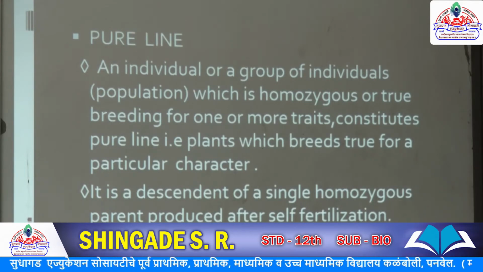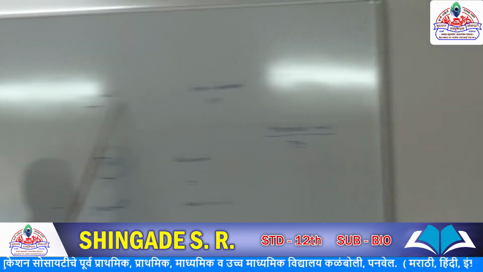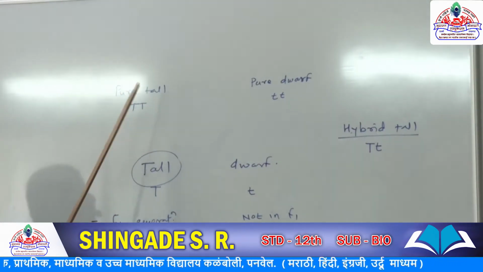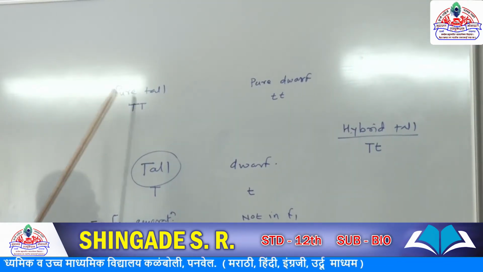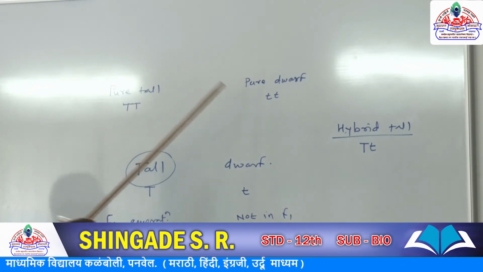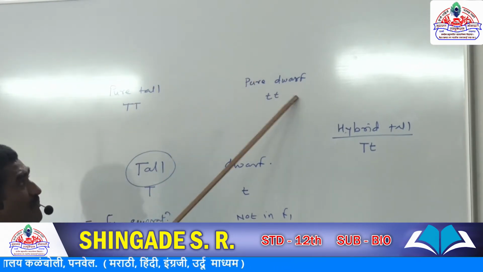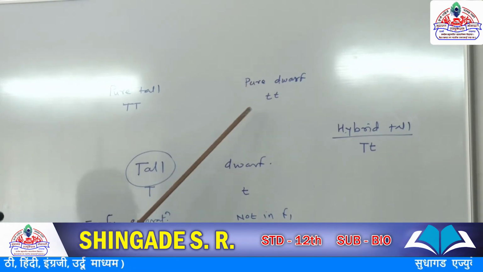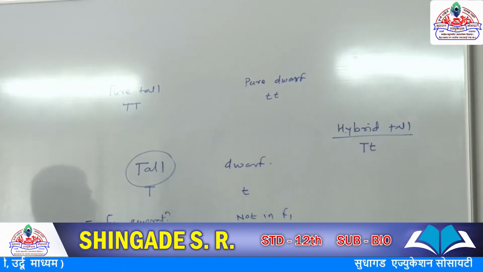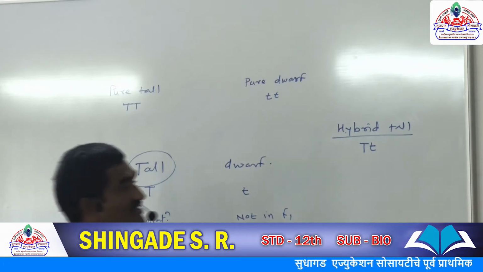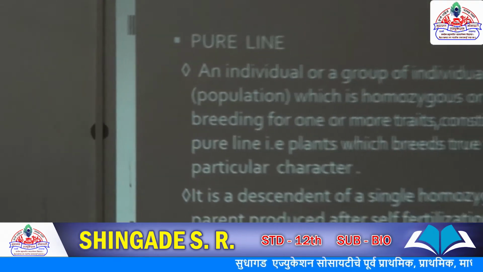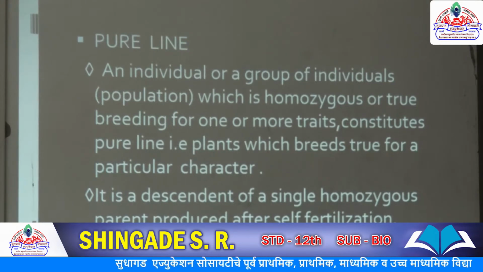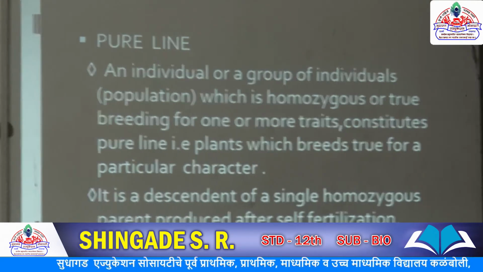A pure tall plant is an individual which is homozygous or true breeding. Similarly a pure dwarf is a pure line. It is the descendant of a single homozygous parent produced after self fertilization. So in short, pure line means homozygous character.